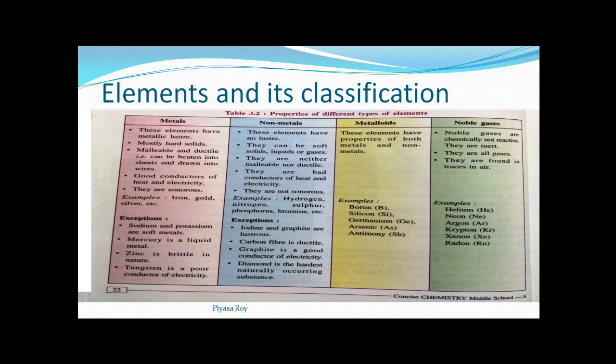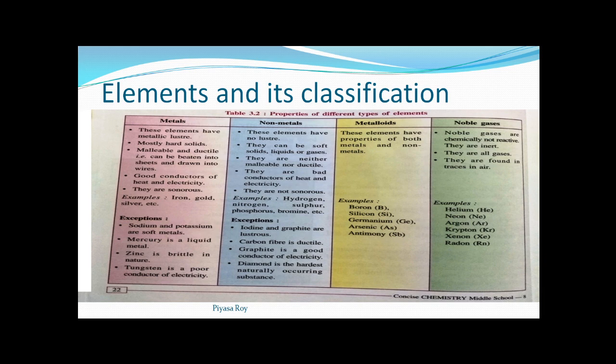Next, graphite is a good conductor of electricity. Many times this has come in exams, so this is important. Graphite is a good conductor of electricity, and for this we can make graphite electrodes. You will learn more in higher classes, but electrodes can be used for the electrolysis process.